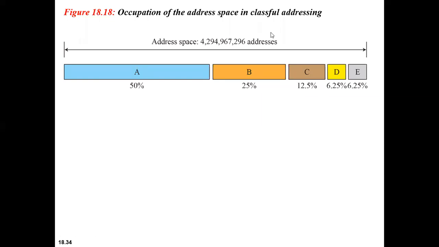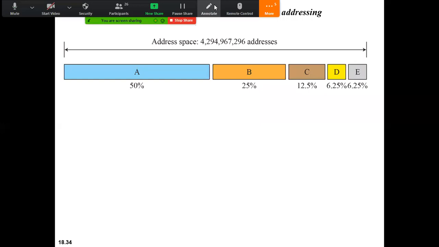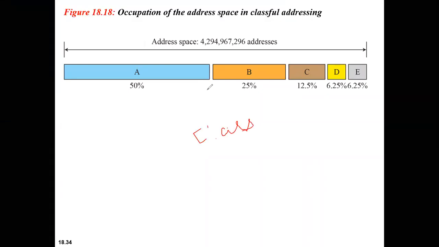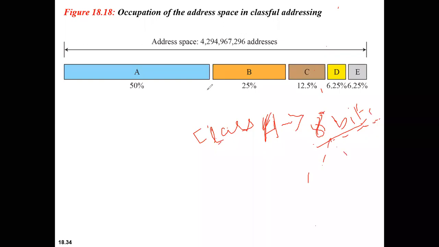So let me just write it. In case of class A, the network length is of fixed length, right? The network length in case of class A is 8 bits. So out of these 8 bits, the first bit.